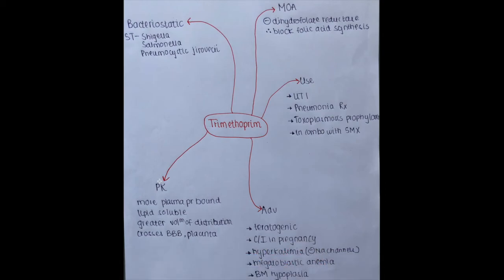Now the pharmacokinetics of trimethoprim: it is more plasma protein bound compared to sulfonamides. It is more lipid soluble. It has a greater volume of distribution, that is, a major part of the drug gets absorbed into the tissues. It also crosses the blood-brain barrier and placenta, just like sulfonamides. So this was all you had to learn about trimethoprim.